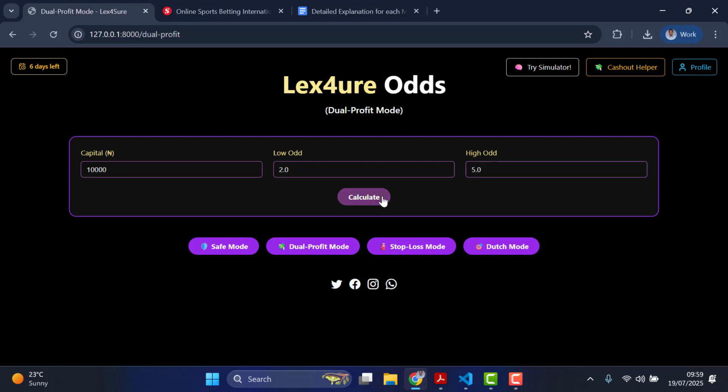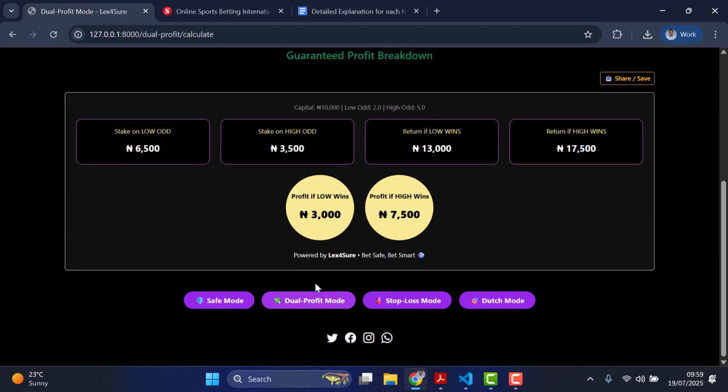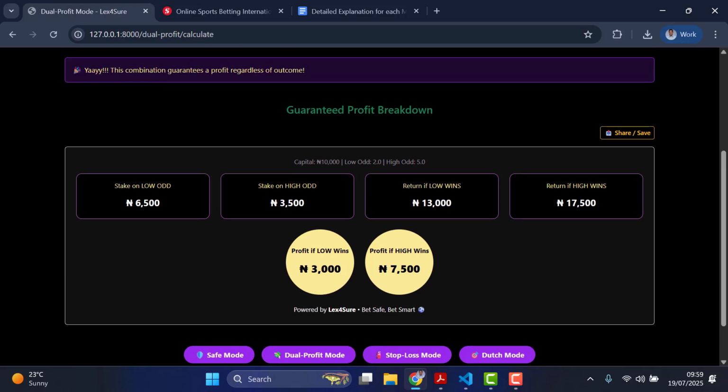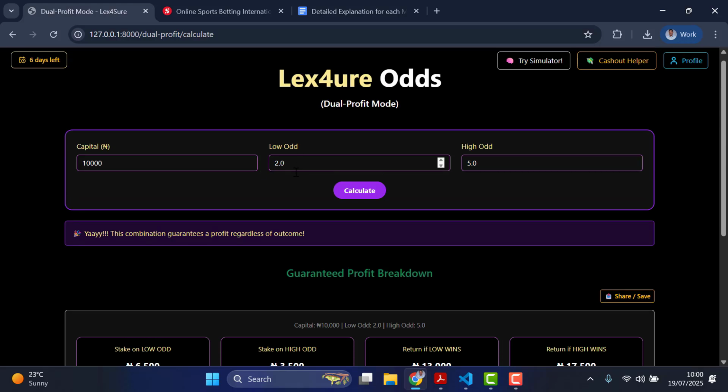Now, if we calculate this, you can see it guaranteed us a profit. Now let's see the details of that profit. So here are the details of the profit. It's telling me that I should stake 6,500 on the low odd, which is the odd that has 2.0 odd.